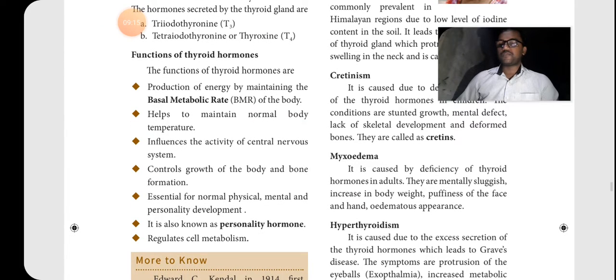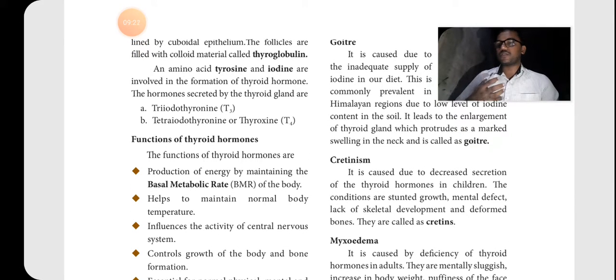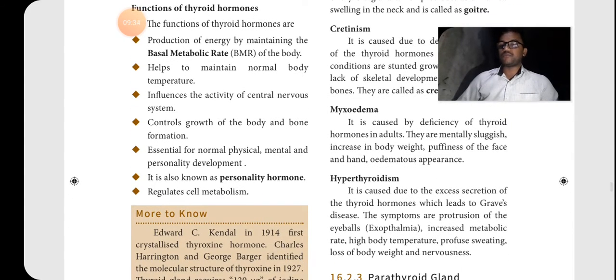Then the dysfunction of the thyroid: goiter. Goiter means a large swelling that we can see in our neck, caused by deficiency of thyroxine. Okay. Then cretinism, that is also a deficiency of thyroxine hormone. Cretinism happens in children.